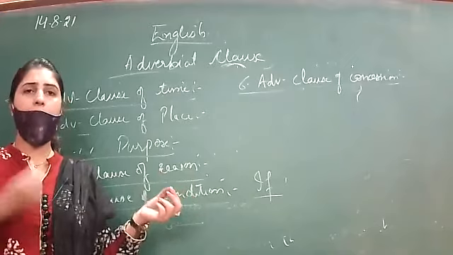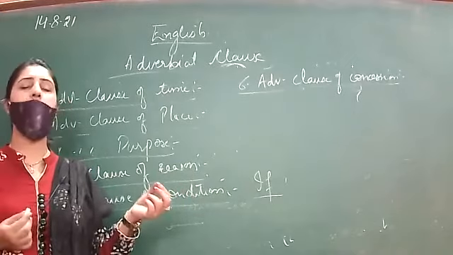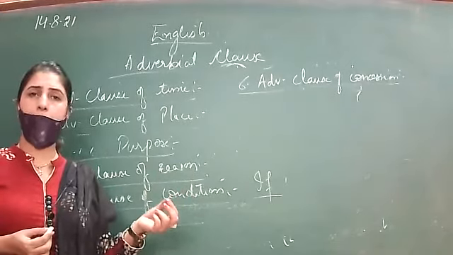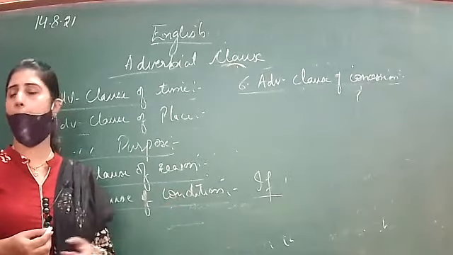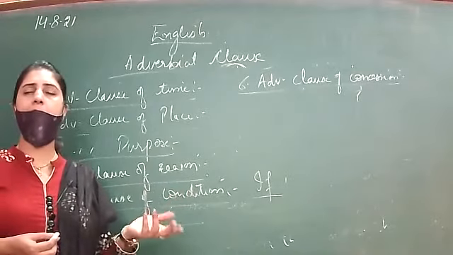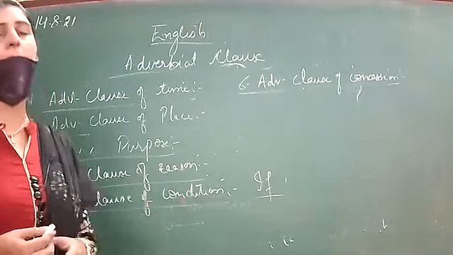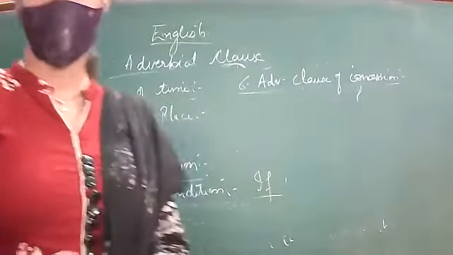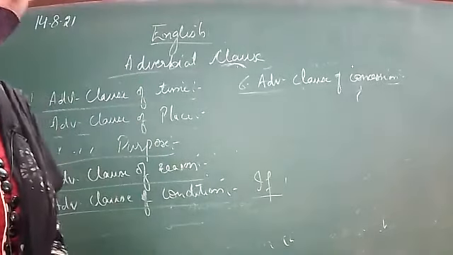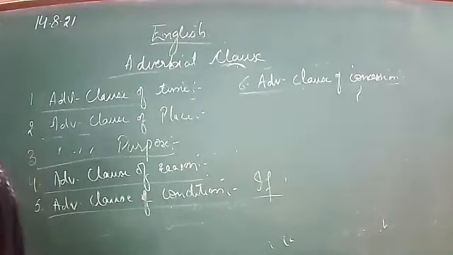Though he is not coming to our house, he is making all the preparations. So though and although are mainly used for concession. Students are still entering the class. So next, afterwards, we have the adverbial clause of comparison.